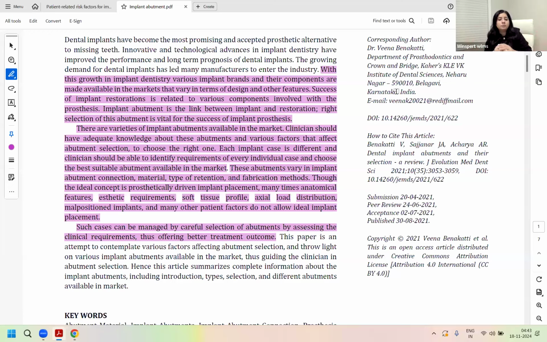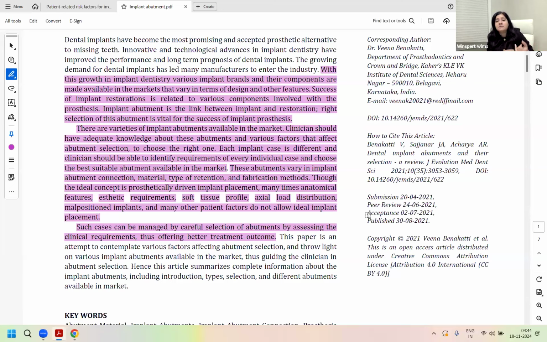As a general dentist, you would and you should understand the types based on various other factors and what particular situation demands which kind of abutment. So as you know that the questions are evolving, this understanding is extremely important. So the success of implant restoration is absolutely dependent on the various components that go into it. As I told you that the crown, whether it's screw retained or cemented one, that also has an effect on whether the implant would be successful or not, or what kind of challenges you might face with one kind of restoration versus the other.